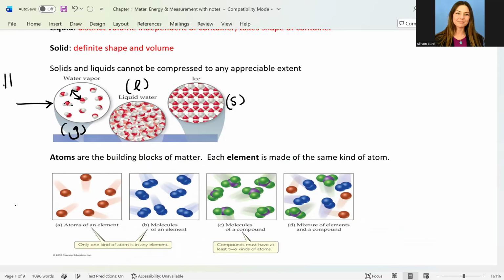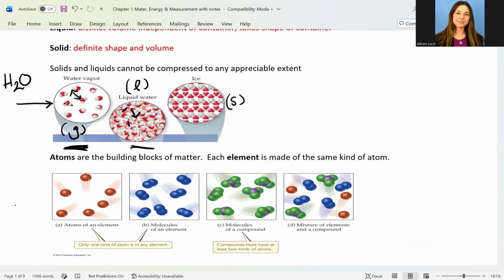So for water, the chemical formula is H2O, and we can see that in gas phase or water vapor. And then we have in the middle that liquid water.